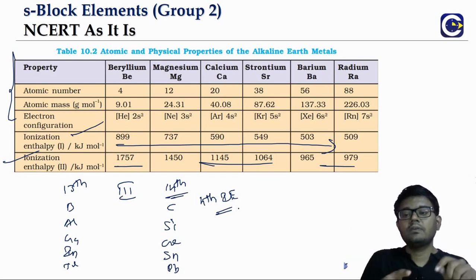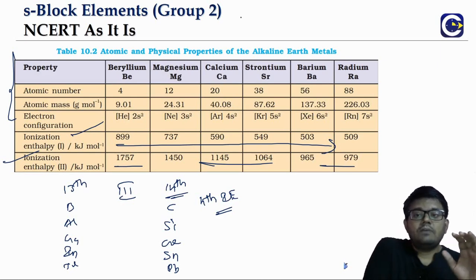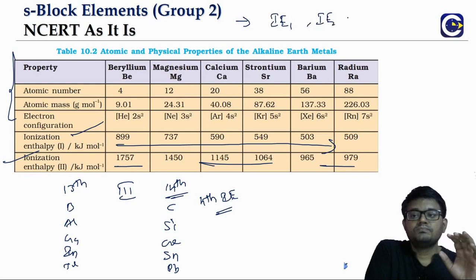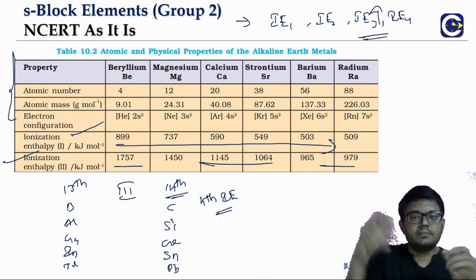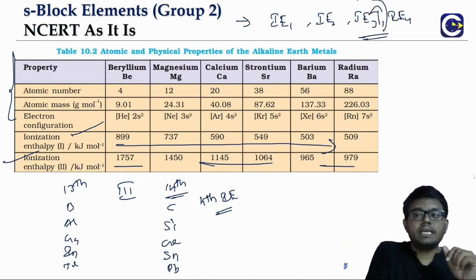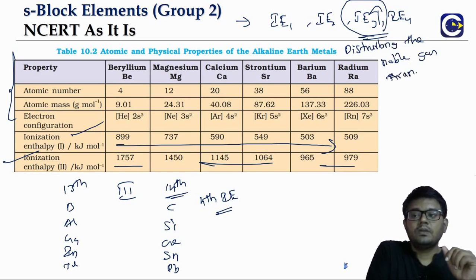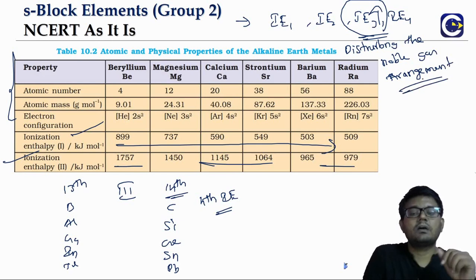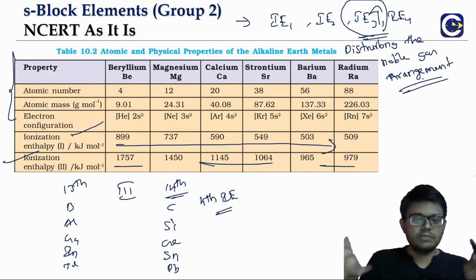In fact, if you refer to our video on the periodic classification of properties, we have an important question there. For a particular atom, if they give us IE1, IE2, IE3, IE4, wherever we see a sudden jump, it means that at that particular stage we are disturbing the noble gas arrangement. Based on that we can conclude the number of valence electrons of the element. That is a very standard question, so maybe you can refer to that.